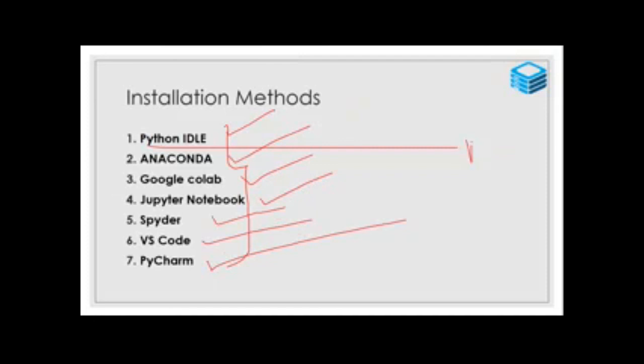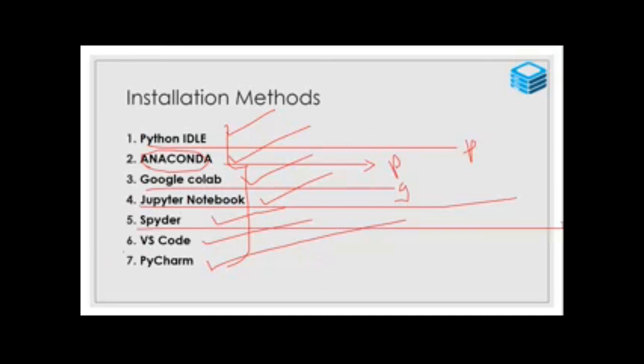Python IDLE is developed by Python.org, Anaconda is third-party software, Jupyter is also third-party software, Spyder is also third-party software, VS Code is from Microsoft, PyCharm is from JetBrains. Apart from this, a lot of tools are available. These are the main tools.